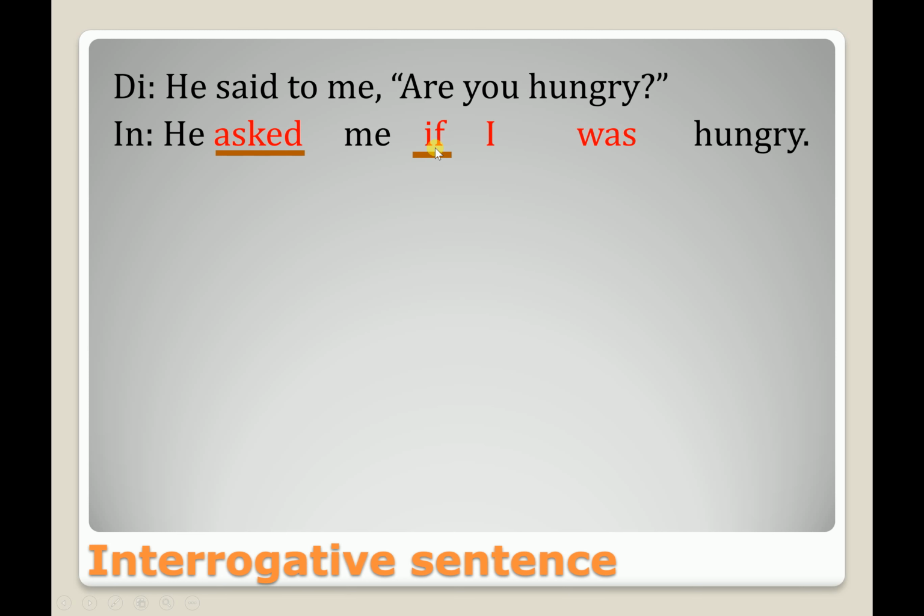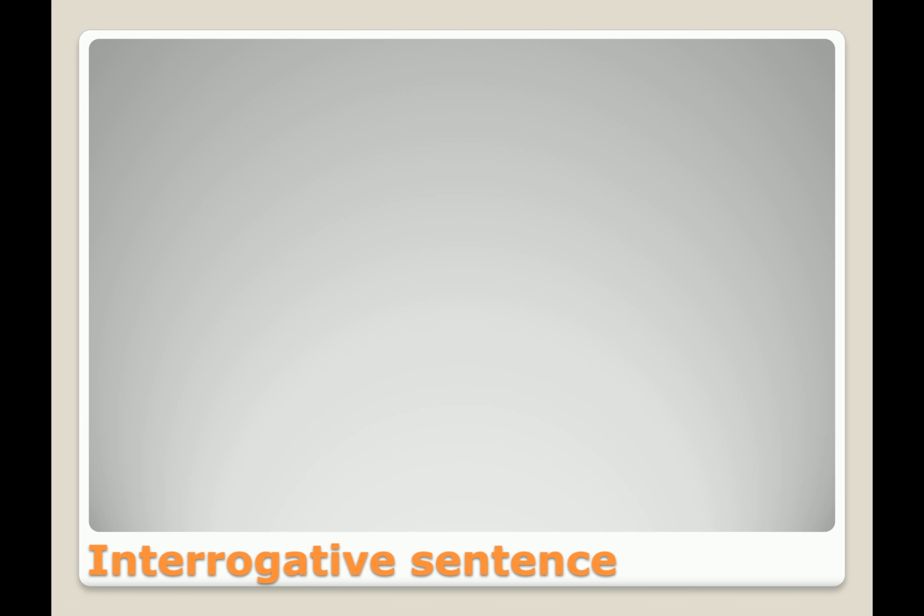Then you have to think of the subject. So the subject is you. He said to me, then me means you, so the pronoun will be changed to I, in the subject position. Then it is in present indefinite tense. For you there was are, but for I, if it is present indefinite tense, it will be past indefinite tense. So for I, it is was. And hungry will not be changed. So this is how you have to change.